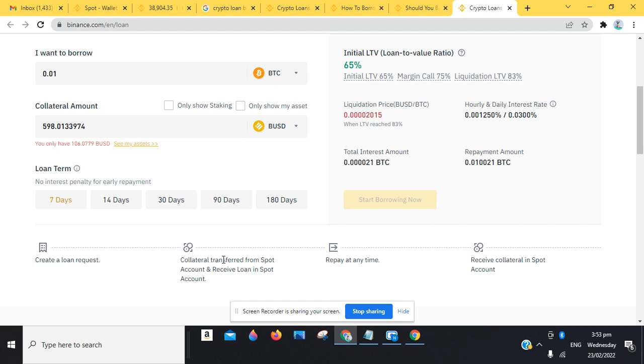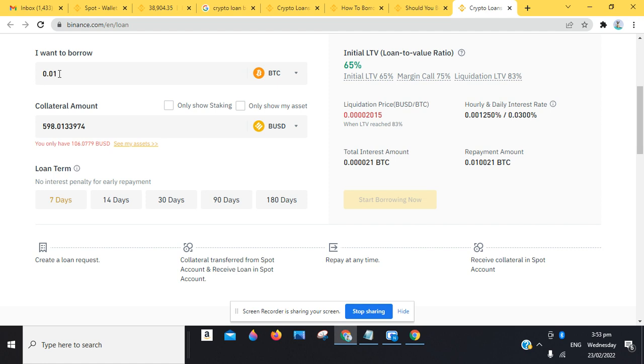Your collateral will be transferred from your spot wallet, and your loan will be credited to your spot wallet. So immediately it is being debited, it will be credited to your spot wallet in another form. So you can see you can repay at any time, receive collateral in your spot account, and that is it. You're good to go. So we're going to click here.